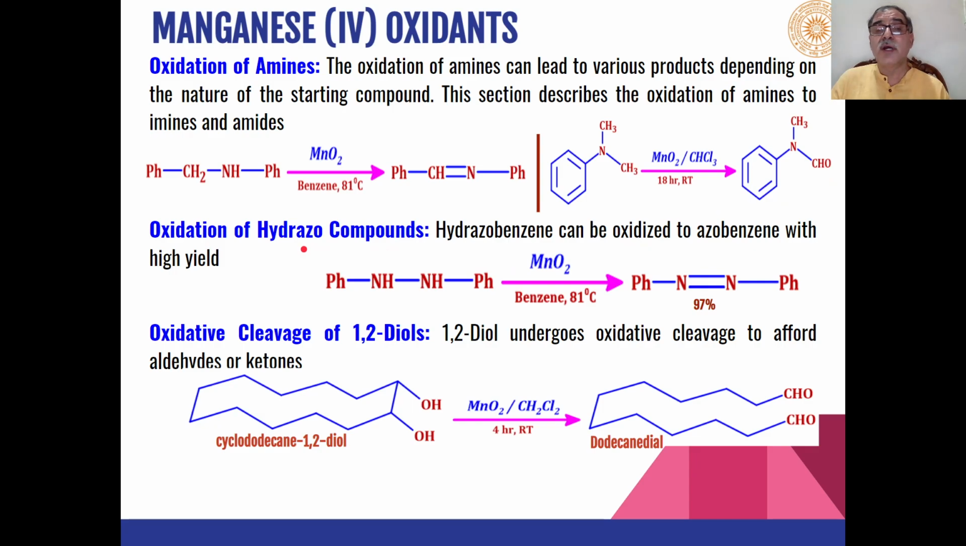Similarly, hydrazo compounds, with nitrogen-nitrogen single bonds, are converted into azobenzenes as the product when manganese dioxide is used as an oxidant. Then 1,2-diols can undergo oxidative cleavage to form dialdehydes as the products. So either aldehydes or ketones are formed as the product when diols are reacted with manganese dioxide in dichloromethane to give us, for example, cyclododecane-1,2-diol is converted into dodecanedial as the product.